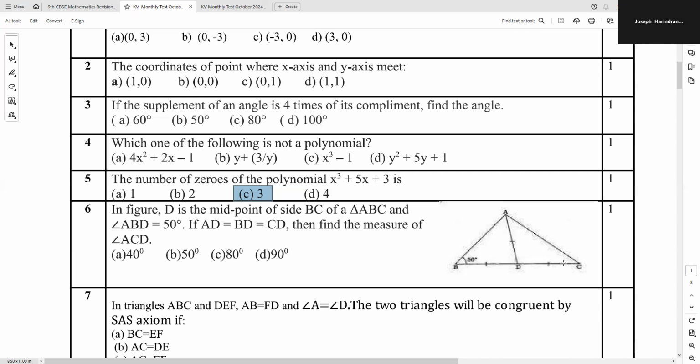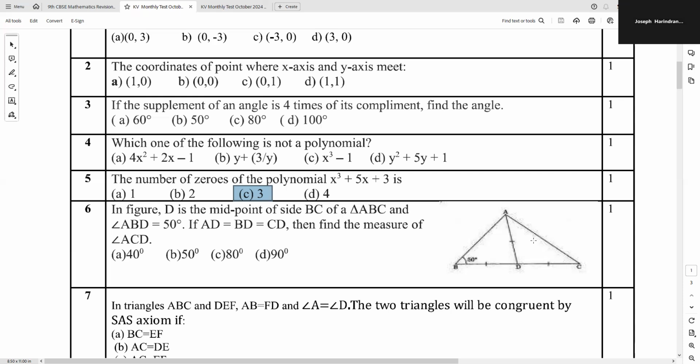That is what we have to find out. Then this also will be X. So X plus X is 2X. 2X plus 50 plus 50 is 100. 2X plus 100 is equal to, by the angle sum property, 180 degrees.